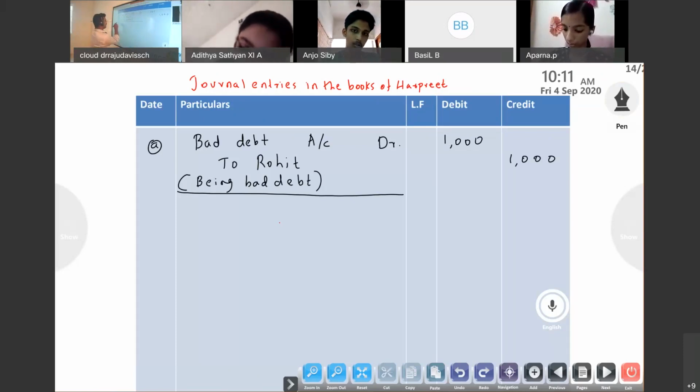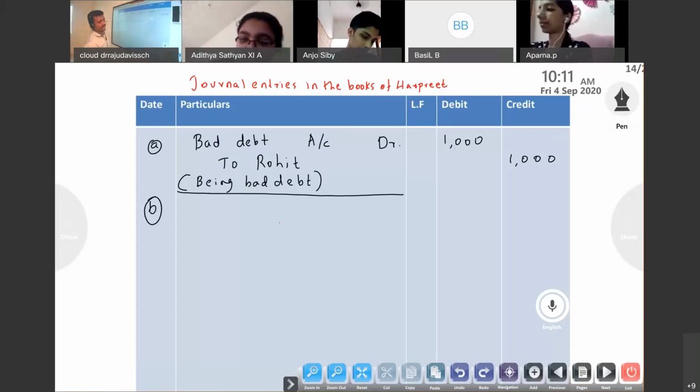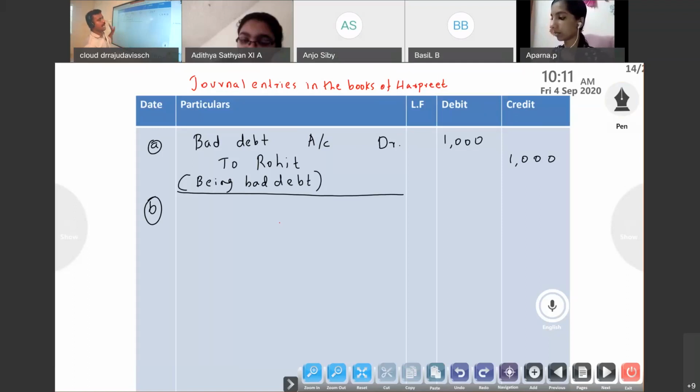Okay. Next one, B. Goods worth rupees 2000 were used by the proprietor. Who used that goods? Proprietor. So what is this?